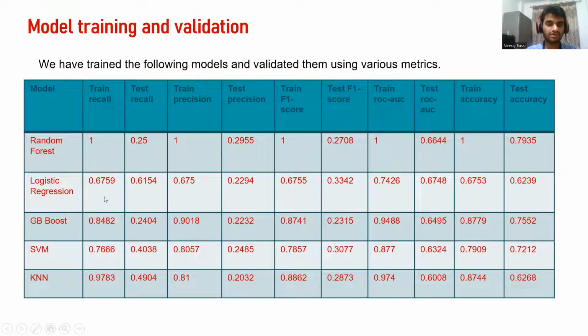Also, we see that logistic regression is performing quite better than all of the models, as the F1 score for the test dataset is 0.33, which is not quite high, but comparatively higher than the other models.